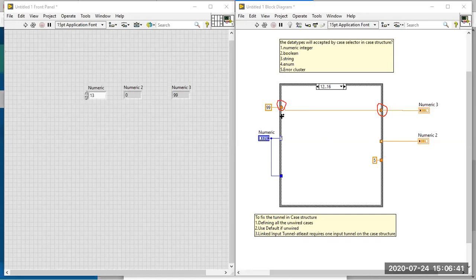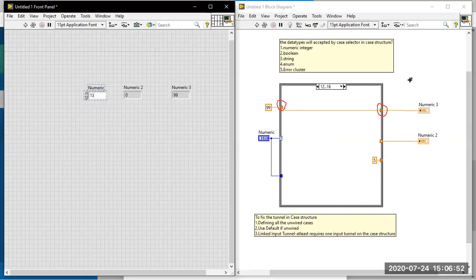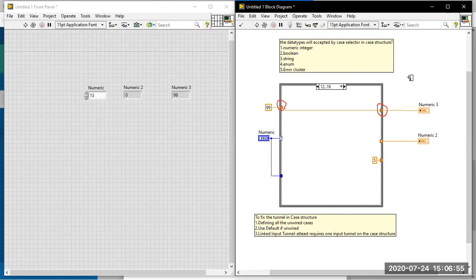If you get questions on the string data type, kindly note that it is case sensitive. Suppose the input case value they give is hello, but the case label is something different from hello. At that time it will execute the default case only. For the string data type also you have to provide a default case.